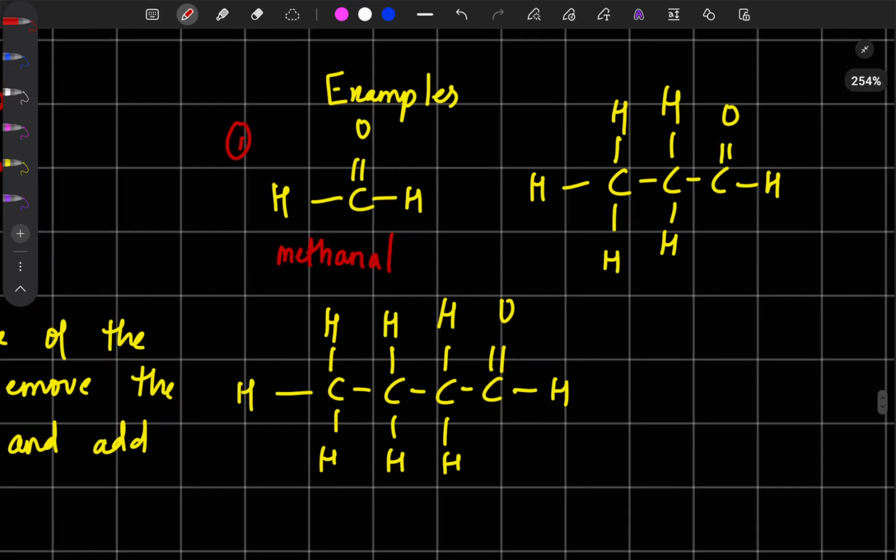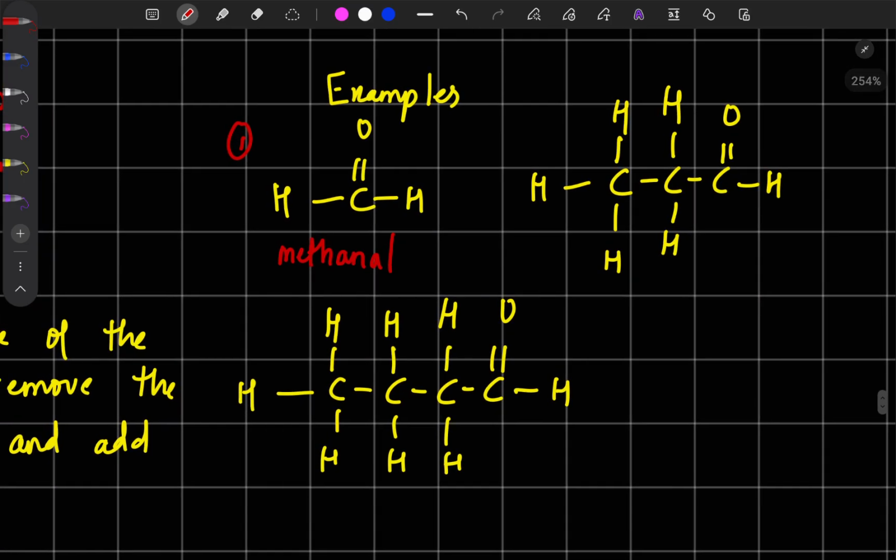Now come to this compound. Count the number of carbon atoms. 3. 3 means what is the root word? Yes, prop. Now look at the bonds between the carbon atoms. Don't look at the bond between carbon and oxygen, only between the carbon atoms. You have all single bonds, so basically our compound will be an alkane. So you need to add prop plus ANE. So you can combine and write propane.